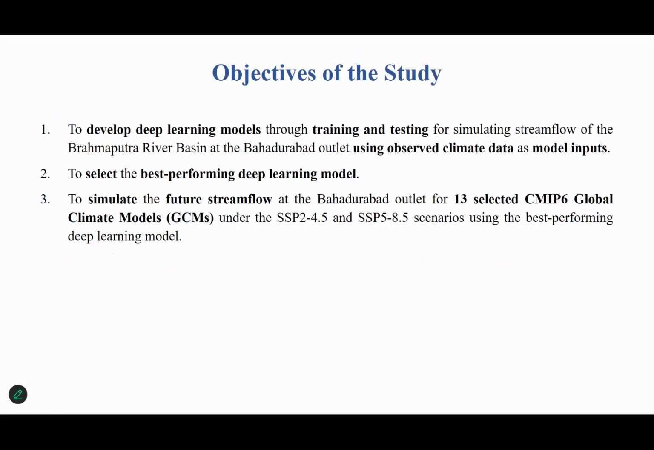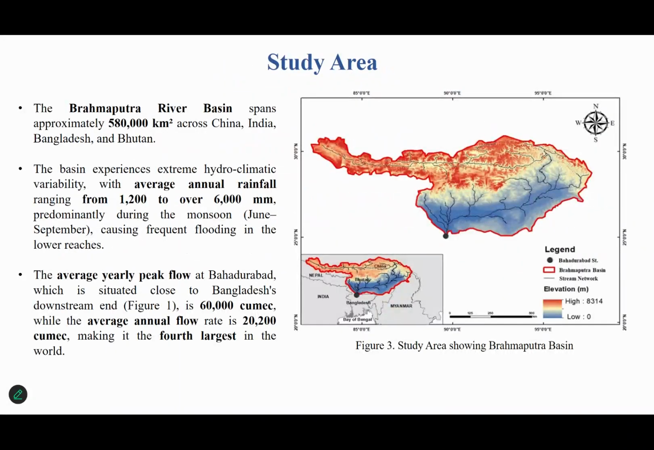So the primary objectives of this study are to develop deep learning models, training and testing for simulating stream flow of the Brahmaputra River Basin at the Bahadurabad outlet using observed climate data as modeling input. To select the best performing deep learning model, and finally to simulate the future stream flow at the Bahadurabad outlet of 13 selected CMIP6 GCMs under the SSP2-4.5 and SSP5-8.5 scenarios using the best performing deep learning model. This is basically the study area.